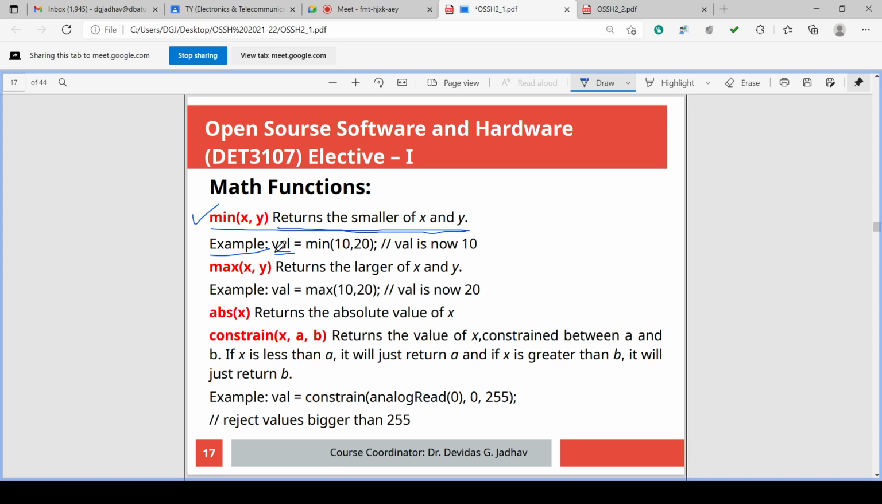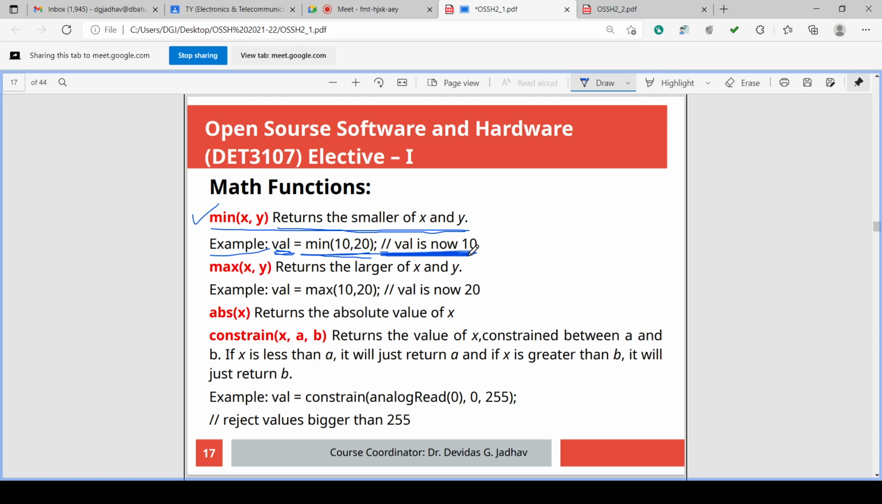So the example is val. It is a variable name and the variable name should be meaningful to understand in the program. You can give any name. So the example is val equal to min 10, 20, out of 10 and 20 which is minimum, semicolon. So this instruction is completed. Double slash means a comment is started, and in the comment, val is now 10. What the output is, is written in the comment.